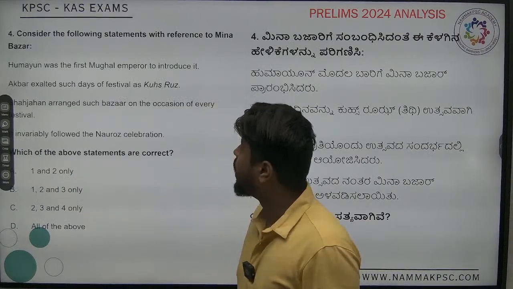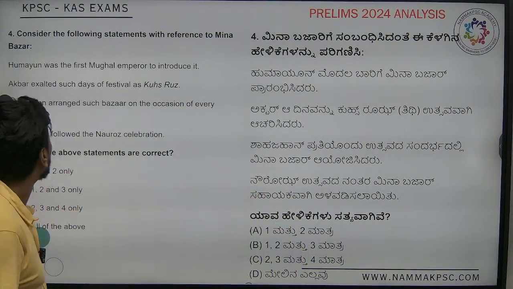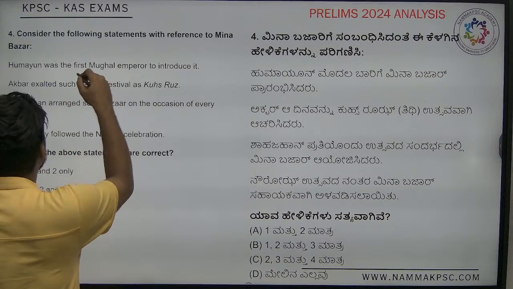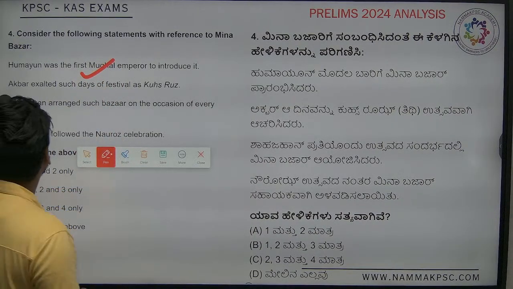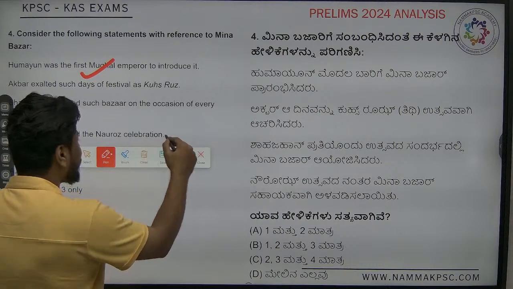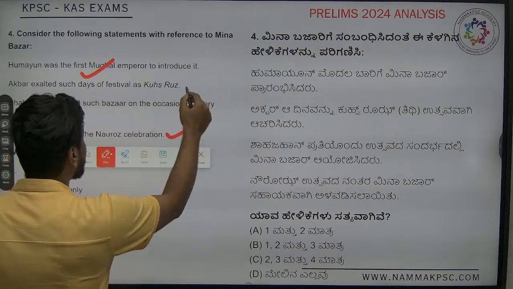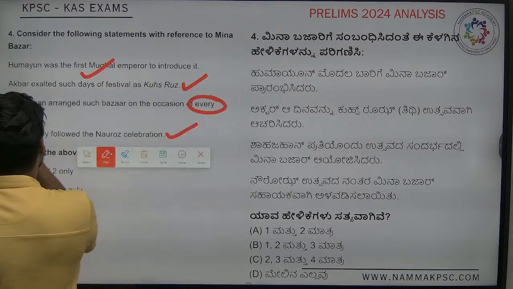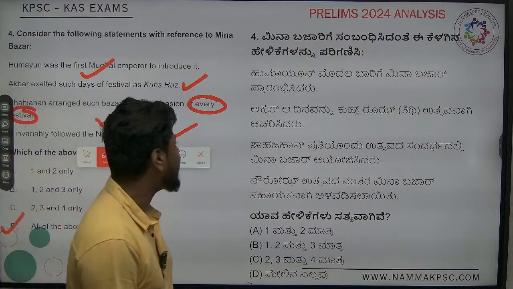Next, we are talking about a question on Meena Bazaar. Humayun was the first Mughal emperor to introduce it. This statement is correct. The next one says it invariably followed the Nowruz celebration. This is also correct. Akbar exalted such days as festivals, as Kuz Roos. So this is also correct. Shah Jahan arranged bazaars on every occasion and every festival. This statement is also correct. So the answer will be all of the above, which is D.